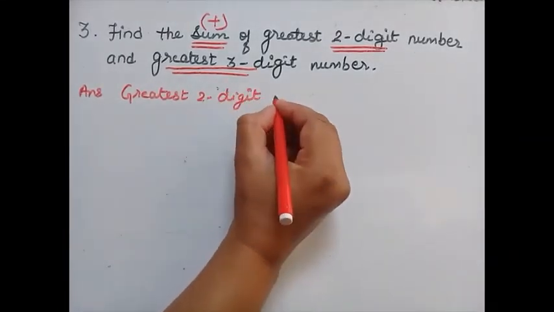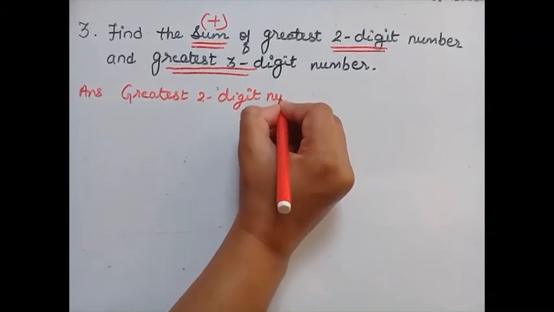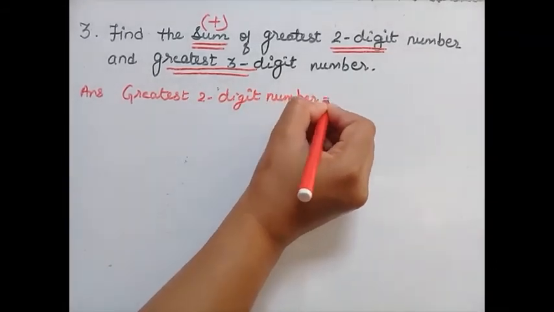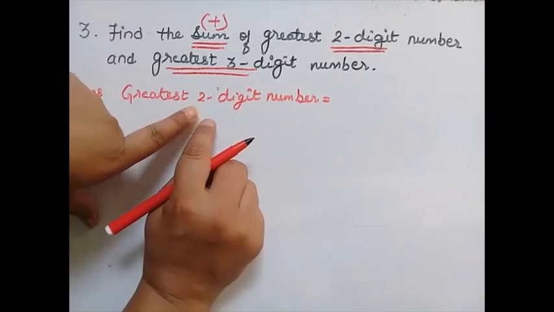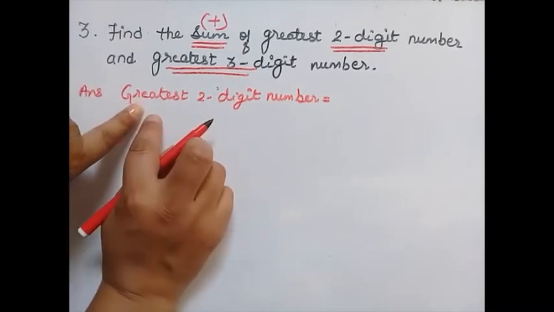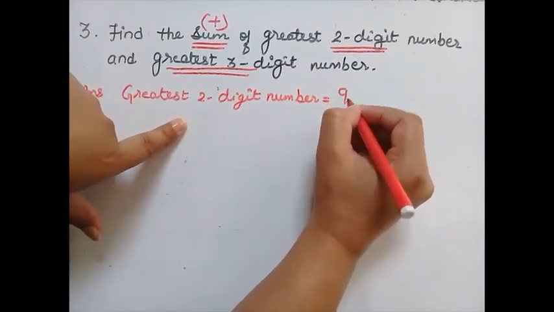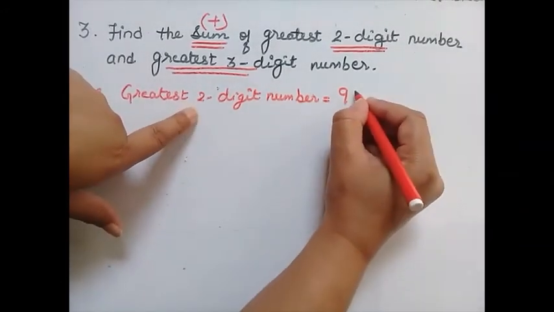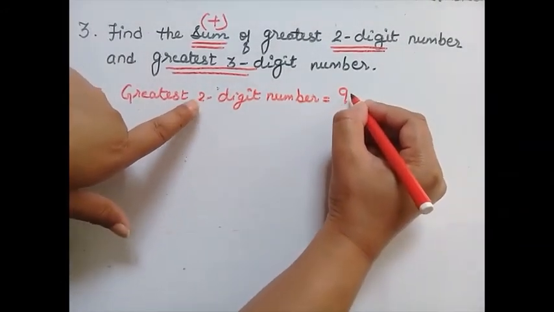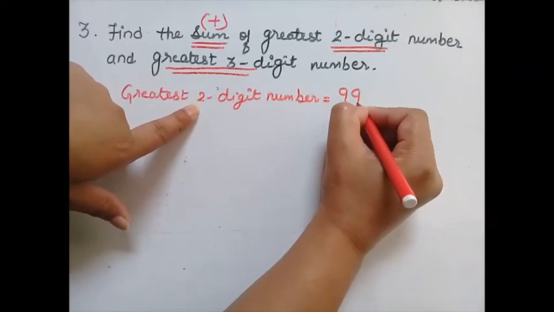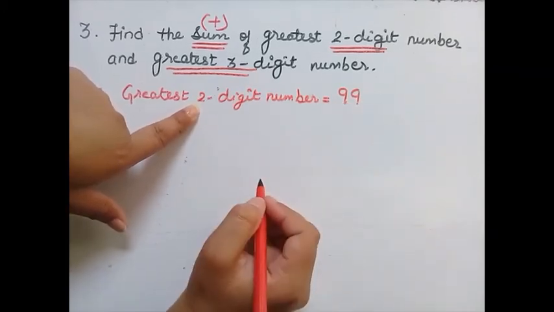When we talk about the greatest number, we will start the number from 9. So the greatest number always starts with 9, and it is a 2-digit number. So we have to repeat 9 this many times, that means 2. So it's 99.